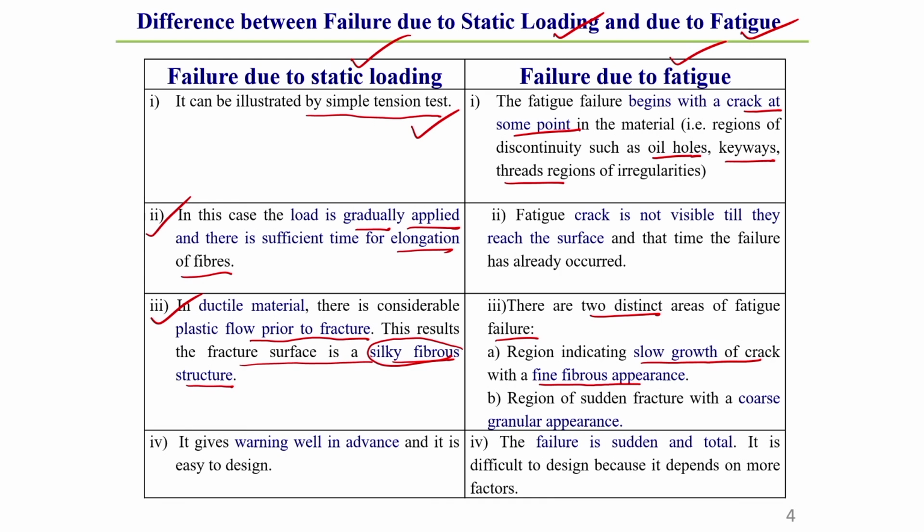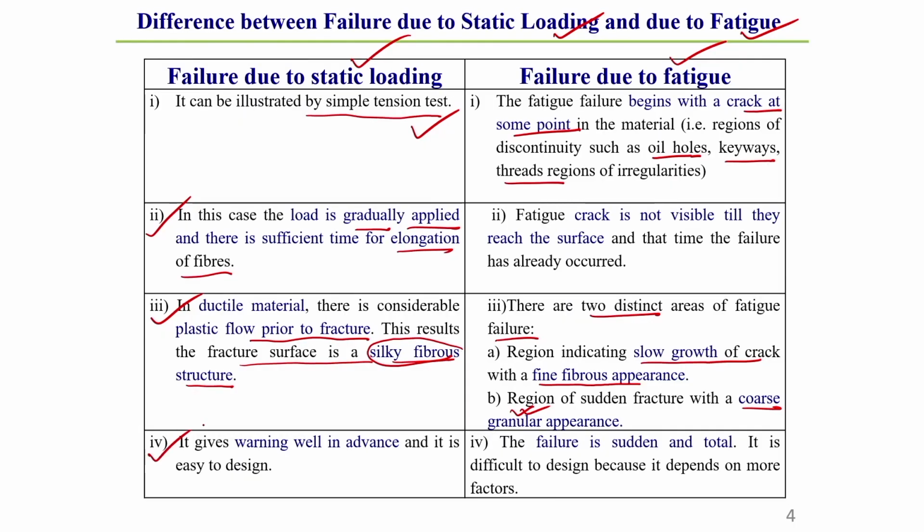And the second area is the region that suddenly fractures; that fracture surface generally looks like a coarse granular type of structure. This you should keep in mind. That means slow growth of crack gives you a fine fibrous appearance, whereas a sudden fracture type of fatigue surface will look like a coarse granular appearance. This I will show you in a subsequent slide.